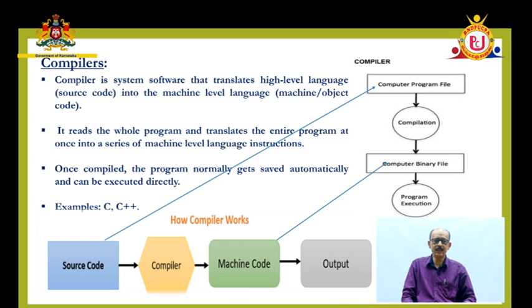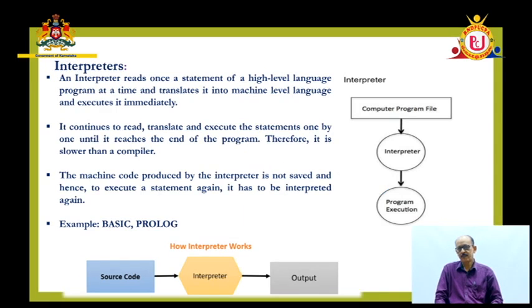Next, coming to the interpreter. In the previous one, you can see an object file is created. But in the present slide, no object is created. On the spot translation takes place, on the spot conversion takes place. Every time it has to translate, instruction by instruction. So this is the interpreter.